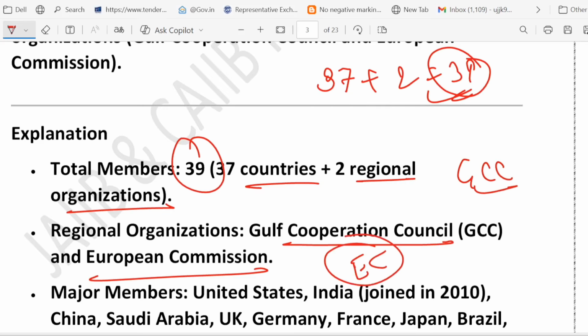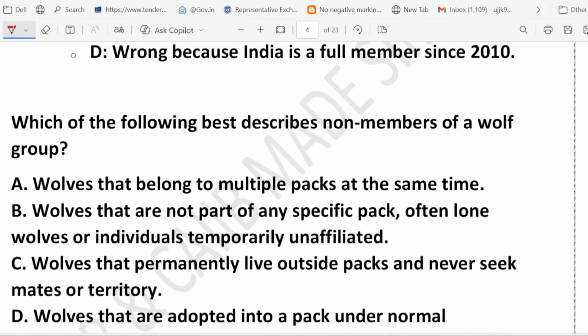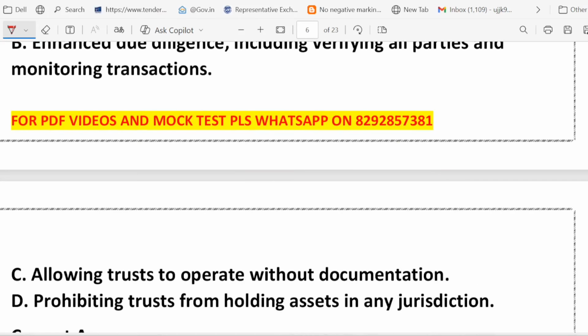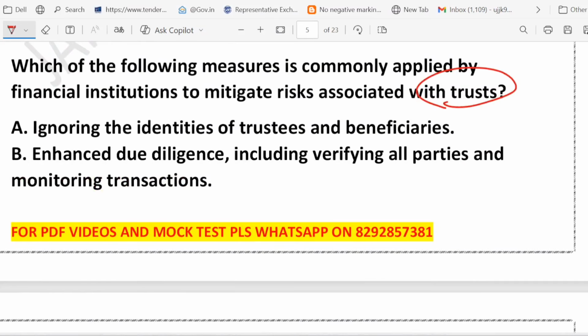Now friends, let's see the next question. Which of the following best describes a measure to mitigate risk associated with trusts? Very good question it is. Basically the question is why trusts are so risky, what risks are involved in trusts and how to mitigate them. Option A, ignoring the identities of trustee and beneficiary. Option B, enhanced due diligence, including verifying all parties and monitoring transactions. Option C, allowing trusts to operate without documentation. Option D, prohibiting trusts from holding assets in any jurisdiction. So which measure do you think is correct?